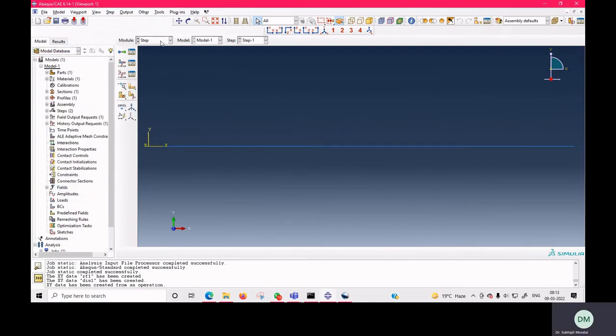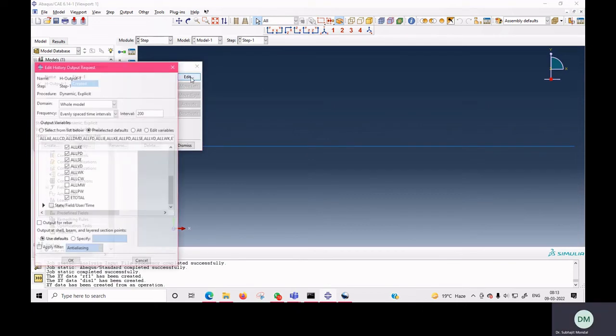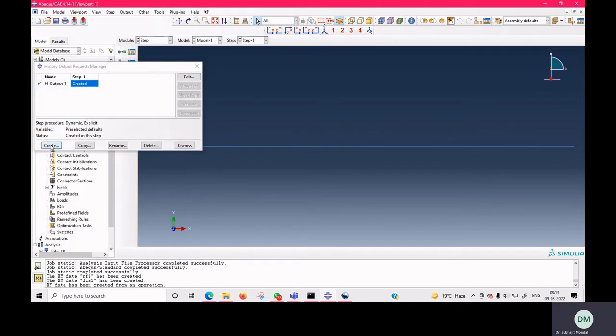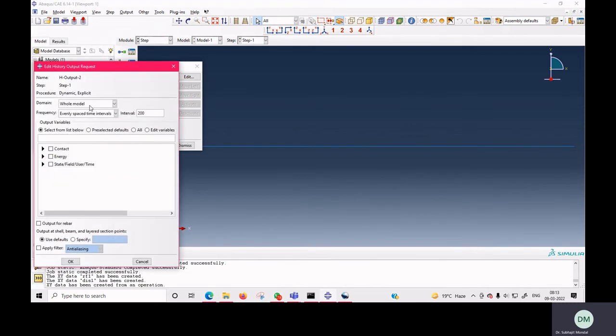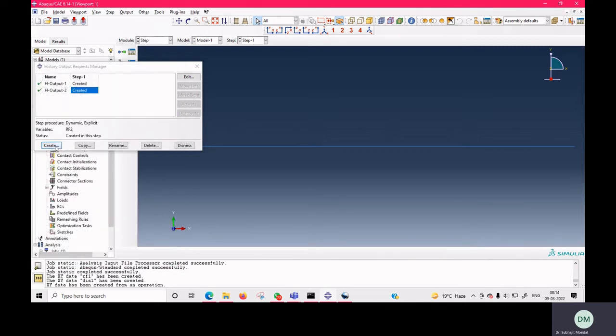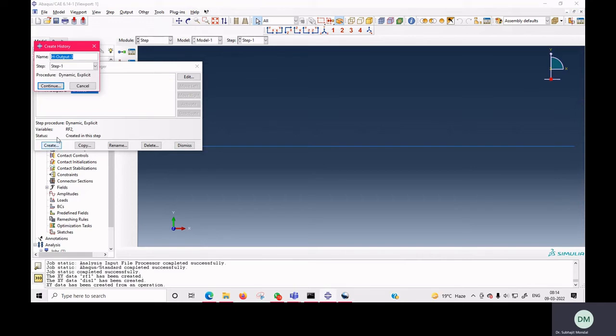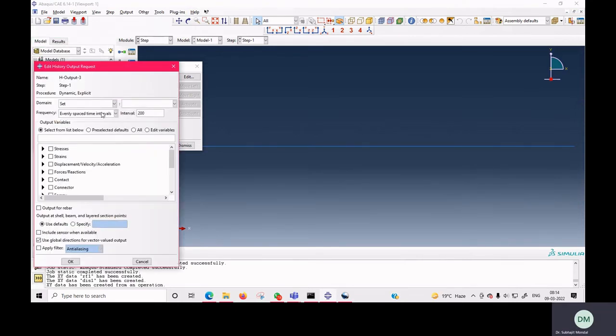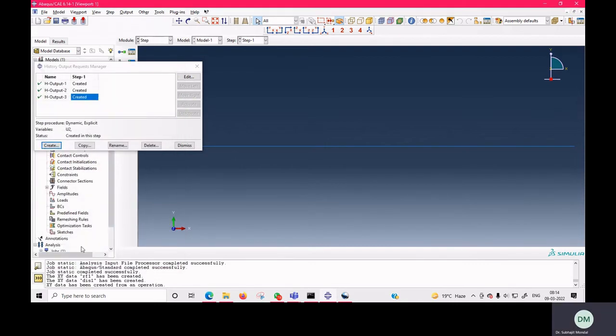And now since we have deleted step 1 and then again created it, here in history output also our request will be deleted. So we have to again create history output. Here again you have to select set, and then RF, select RF2, you have to request for reaction force, and again you have to create for displacement, and you have to request for displacement.